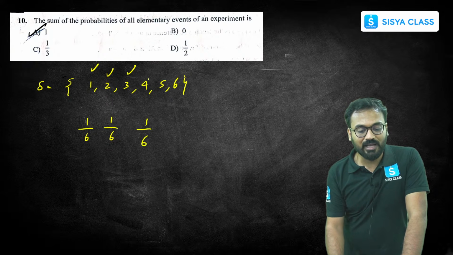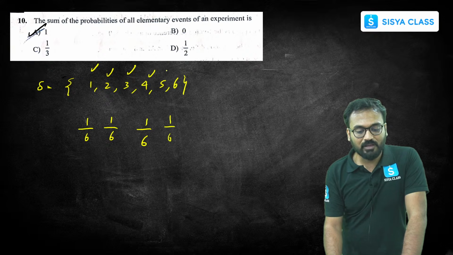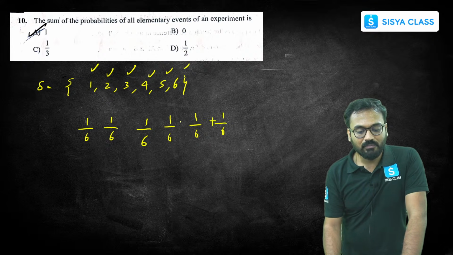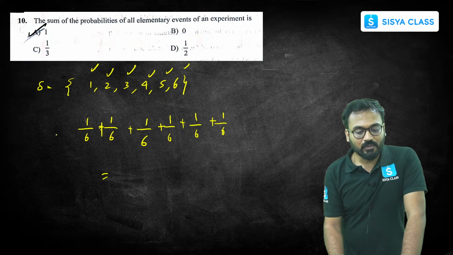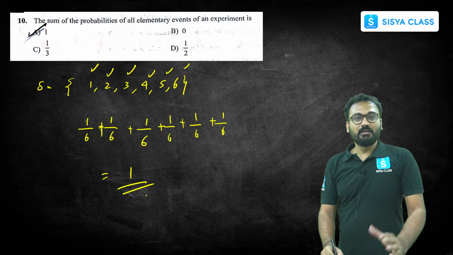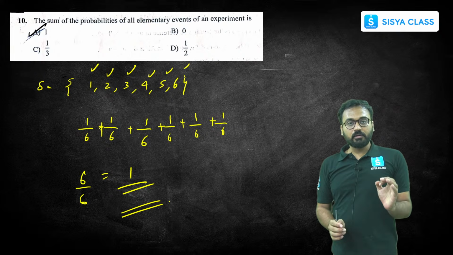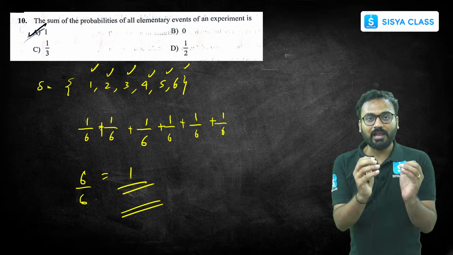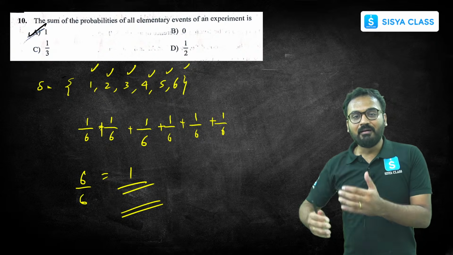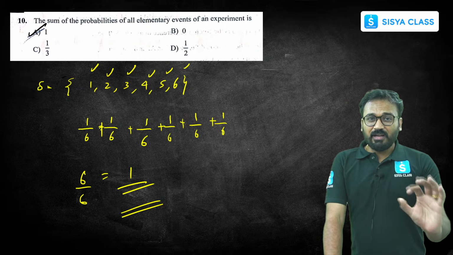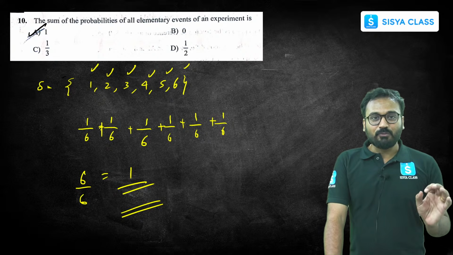Only one time 3 can occur. 4 occurring is 1 out of 6. This also 1 out of 6. So if you add everything, how much will you get? You will get 6 by 6, or 1. So that's the concept. Elementary event corresponds to individual elements of the sample space occurring, and their probabilities add to 1. This is the definition only. You could have directly marked this 1 and moved ahead.